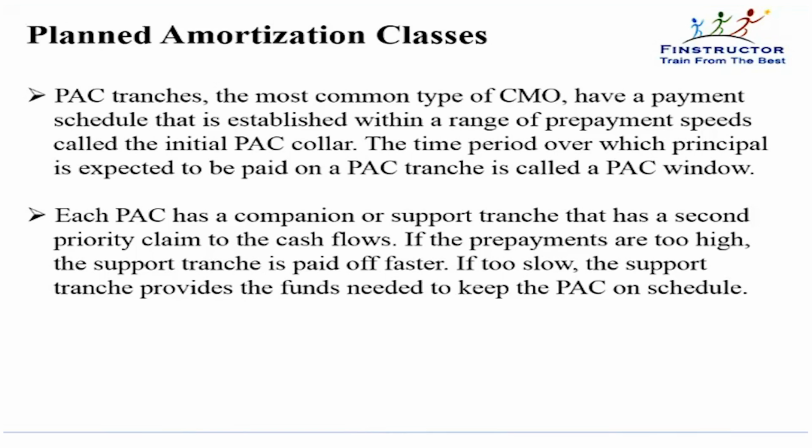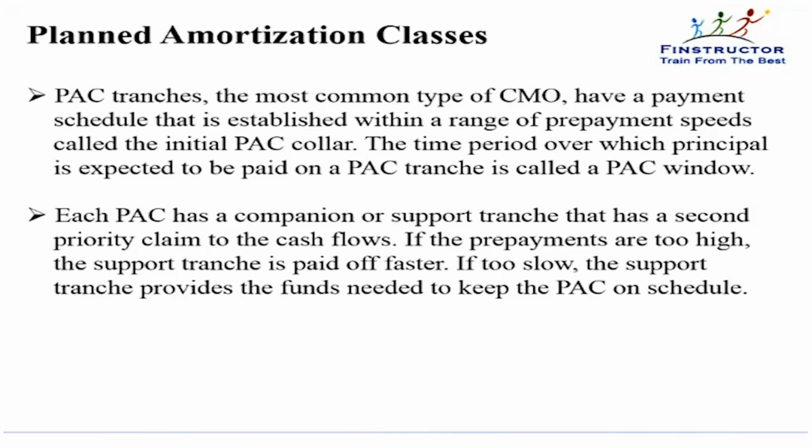But you understand that even the sequential pay structure may not be very palatable for a lot of investors, because there is either too much concentration risk or there is too much extension risk. So an investor maybe wants neither, because I want very little concentration risk also and I want very little extension risk. I am willing to accept a lower yield. You can't have both. You can't have a high yield also and then no risk also. So another investor says that I'm willing to accept this extension risk and contraction risk. Give me a good enough yield.